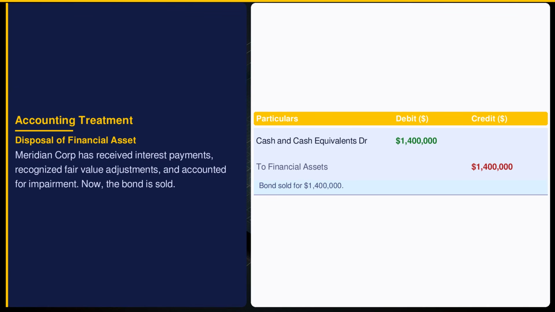The sale of the bond finalizes its life cycle in Meridian's books. Under Indian Accounting Standard 109, derecognition occurs when control over the asset is relinquished. This sale impacts cash balances and removes the asset from the balance sheet, ensuring Meridian's financial position accurately reflects the transaction.